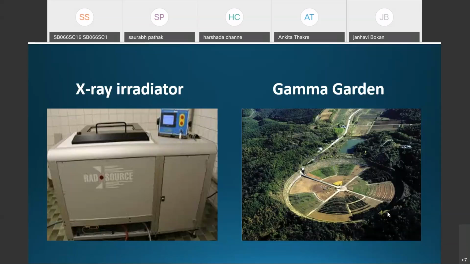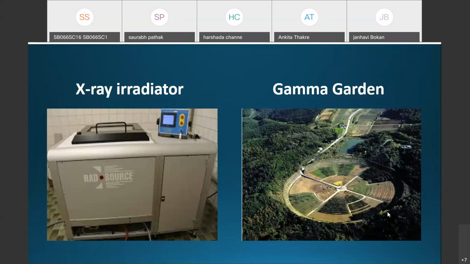If the plant breeder wishes to give a treatment of neutrons to the plant material, he has to contact the atomic department of the government, because the source of neutrons is nuclear reactors, which are only available with the atomic energy department.